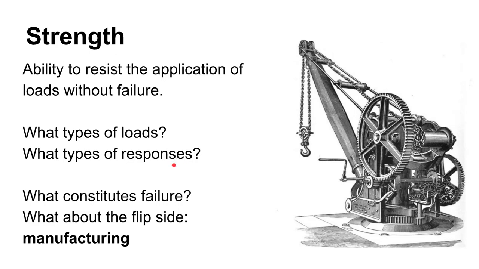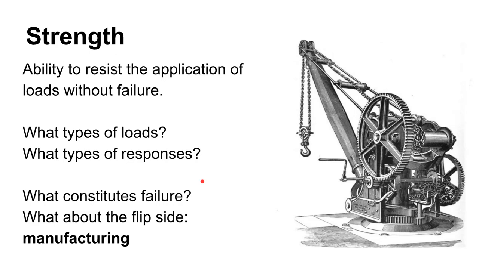But before we even start talking about this, we need to think about this class being manufacturing processes. Okay, so on one hand, we are going to think about how you would design a part using a particular material to serve a certain purpose. But on the other hand, our idea here is that we're taking these materials, and in order to do any kind of manufacturing process to them, we need to be able to shape them or shear them.